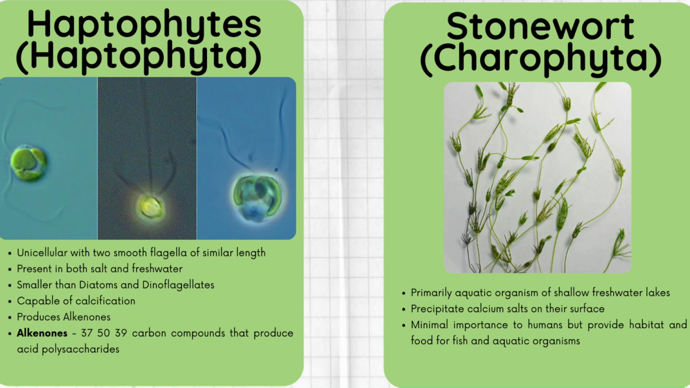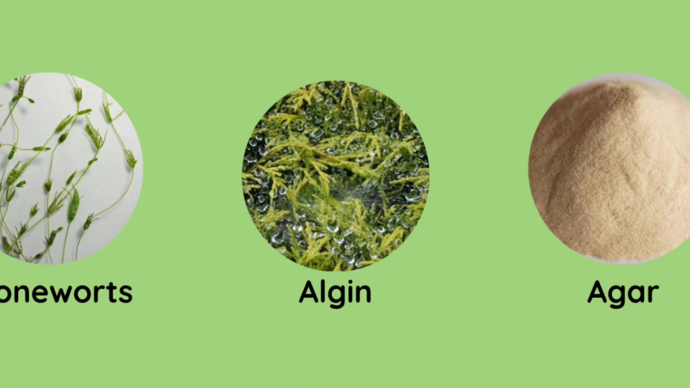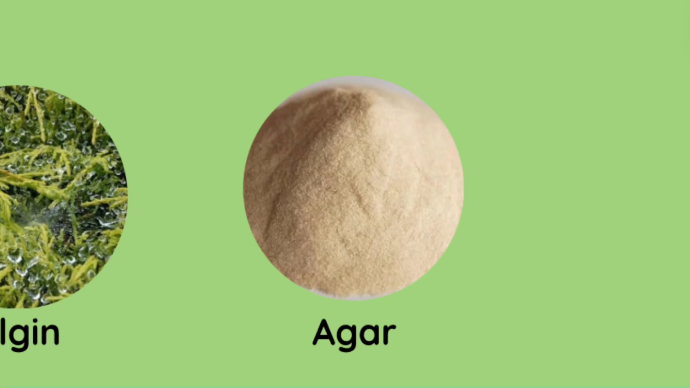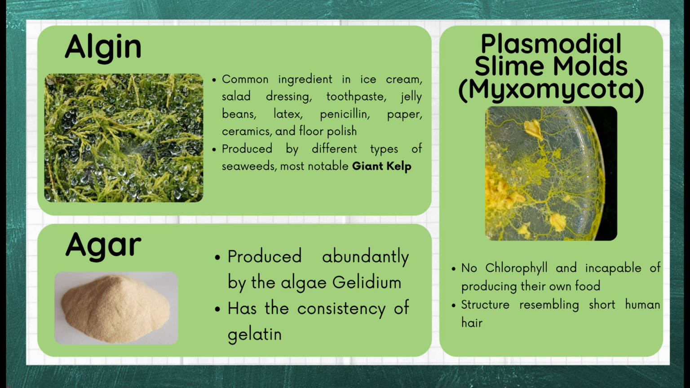Stoneworts, primarily aquatic organisms of shallow freshwater lakes. They precipitate calcium salts on their surface and have minimal importance to humans, but provide habitat and food for fish and aquatic organisms. Algin. It is a common ingredient in ice cream, salad dressing, toothpaste, jelly beans, latex, penicillin, paper, ceramics, and floor polish. Produced by different types of seaweeds, most notably giant kelp. Agar, produced abundantly by the algae Gelidium, has the consistency of gelatin.